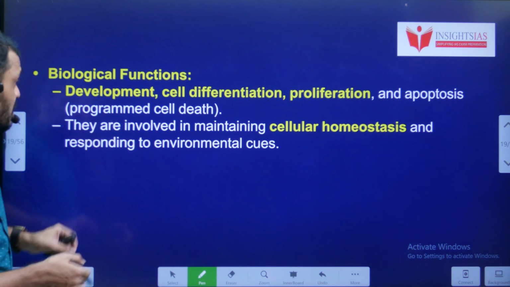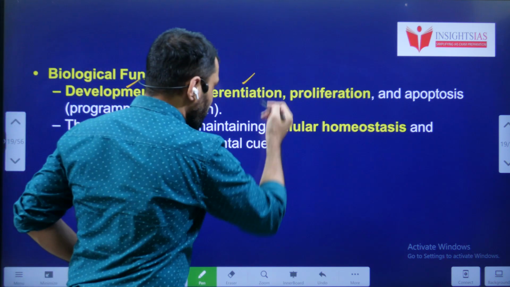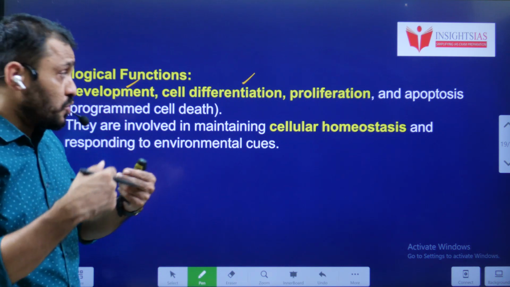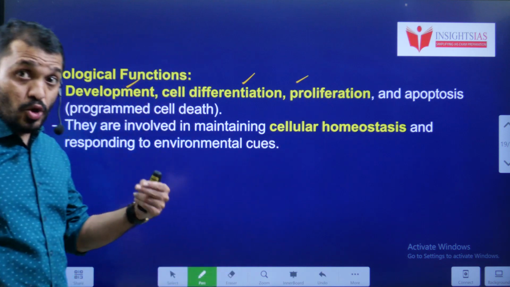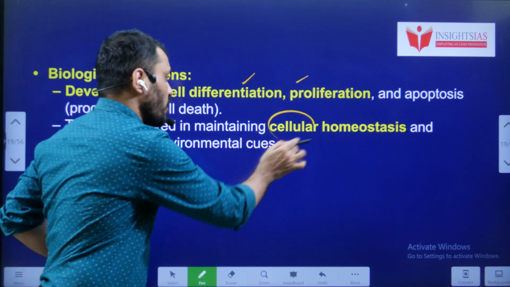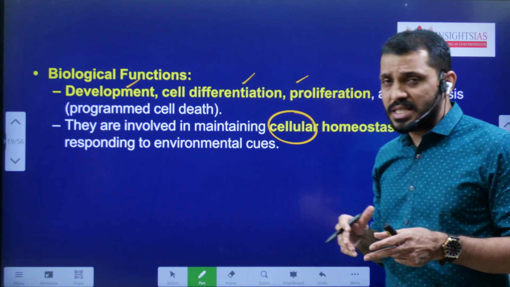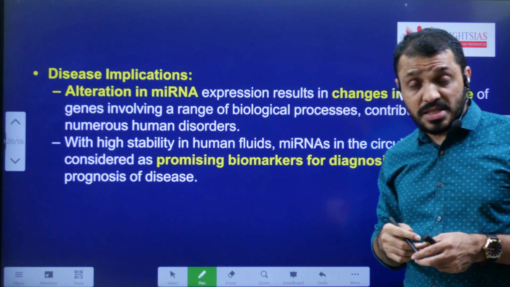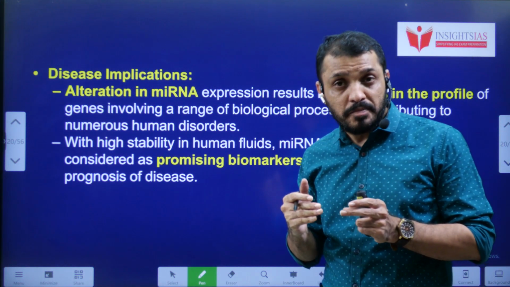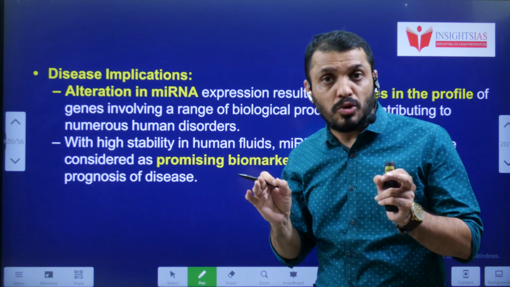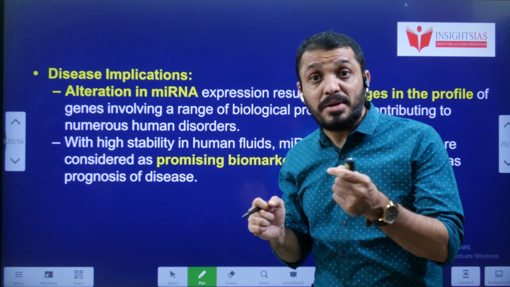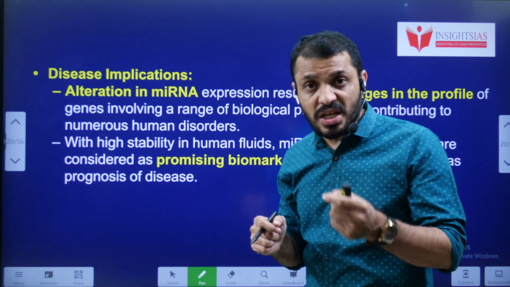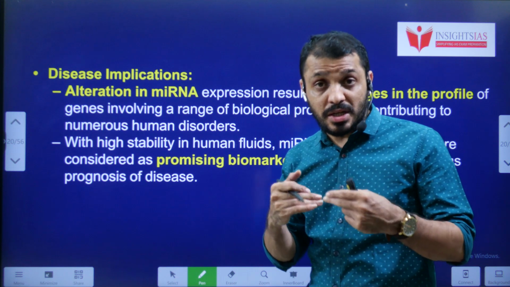What are the biological functions? Cell development, cell differentiation, that means the cell changing from one stage to another stage, cell growth, proliferation, as well as the maintaining of cell balance, cellular homeostasis. These are some of the roles of this microRNA. Disease implications: by regulating the mRNA, we can control whether a particular protein can be produced or not. If we are able to stop the protein proliferation, then we can stop that particular disease, that particular cancer.